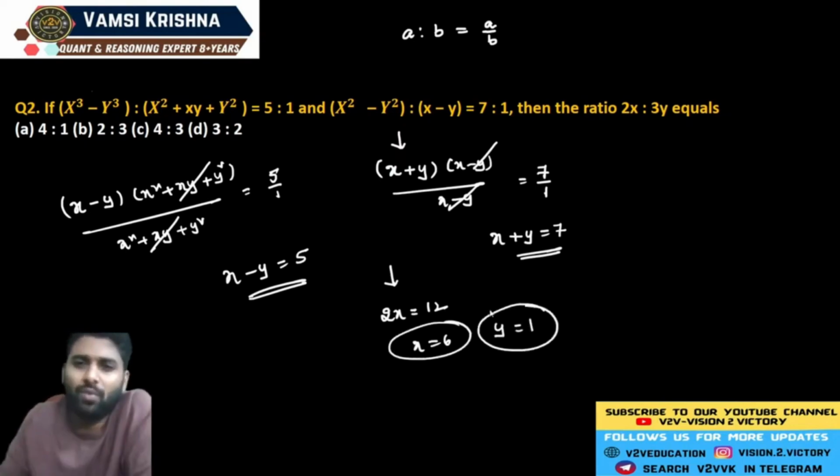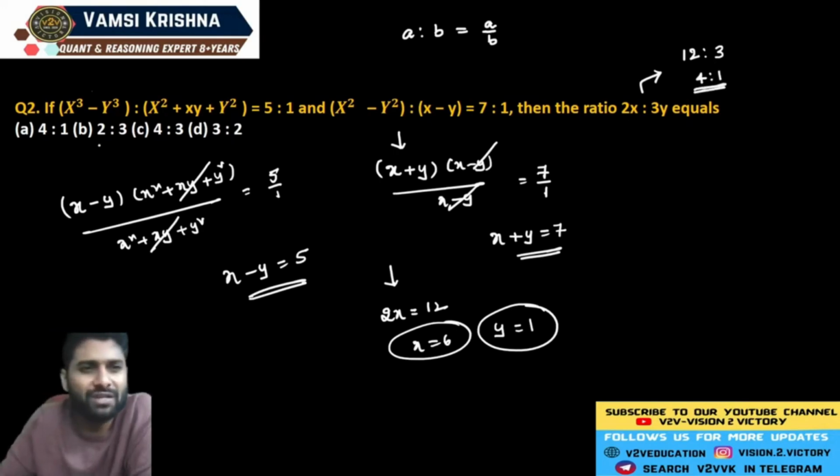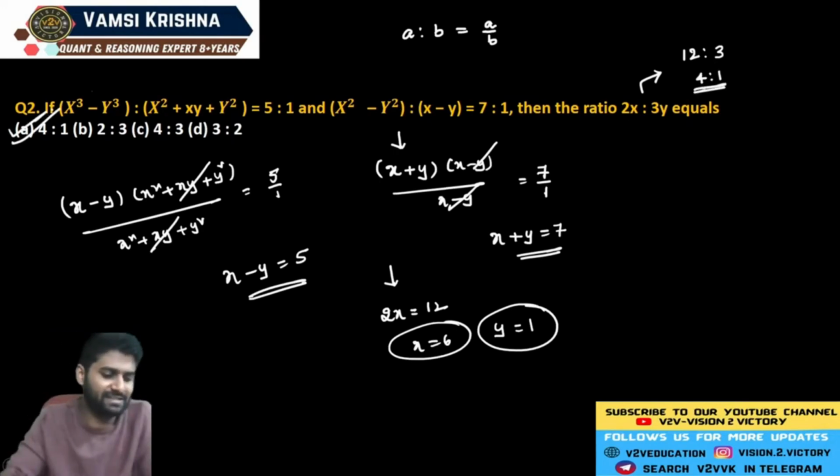Now the question, what is the value of 2x is to 3y? So here 2 sixes are 12, 3 ones are 3. Here the respective ratio is 4 is to 1. Option A is the correct answer.